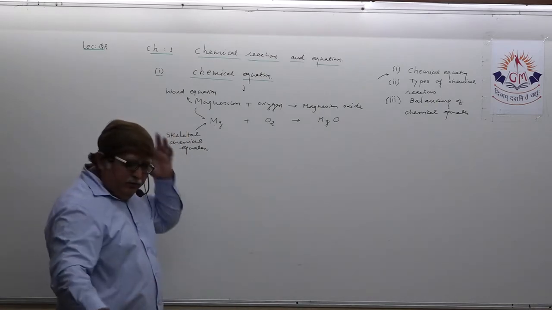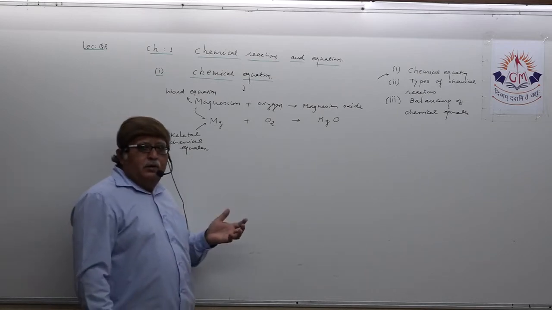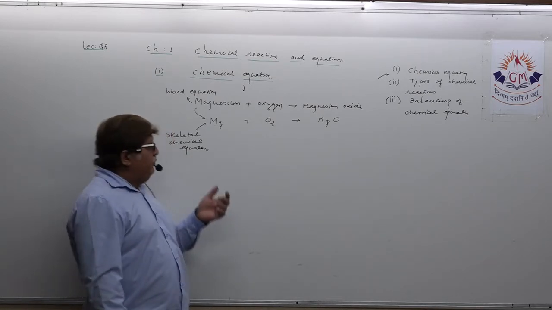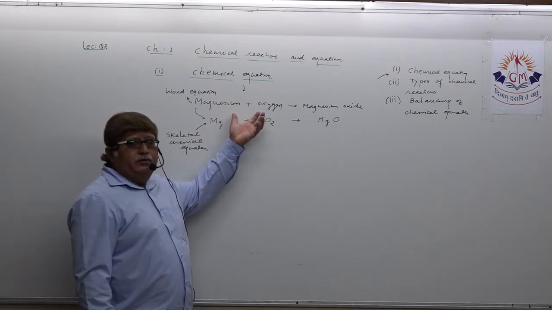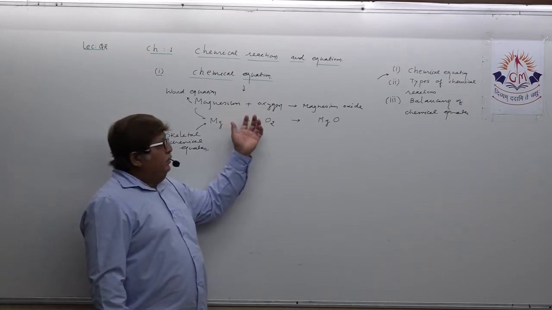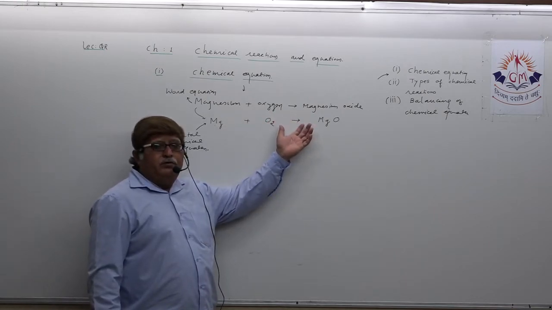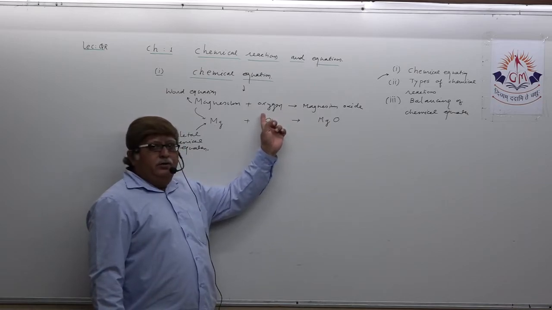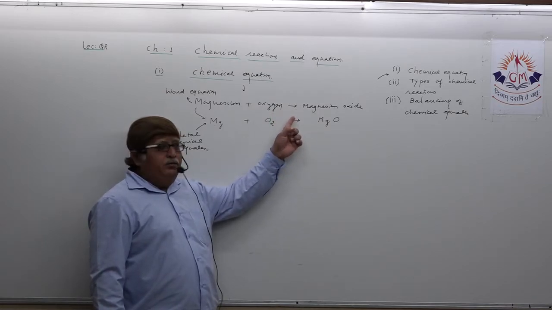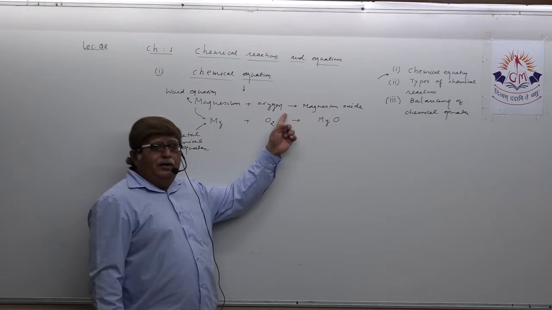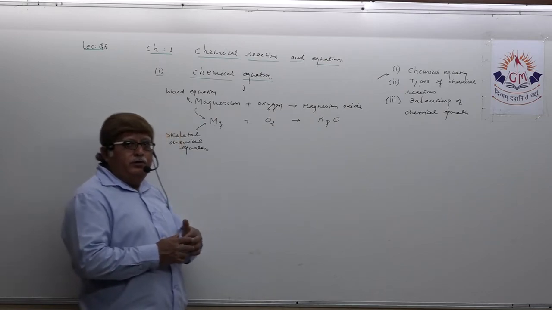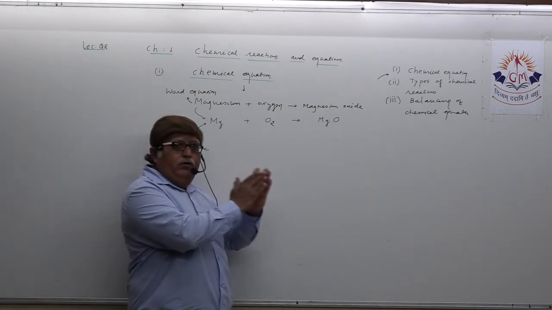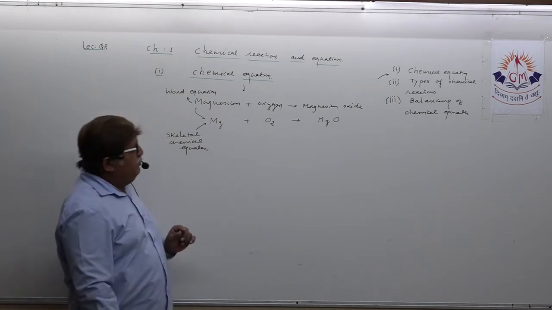And now, dear students, if you want to write some features of writing a chemical equation, as you know, reactants are always written on the left hand side and products are always written on the right hand side. Understand? Between reactants and products we show an arrow, and the arrowhead pointing rightward shows the direction of flow of the chemical reaction.